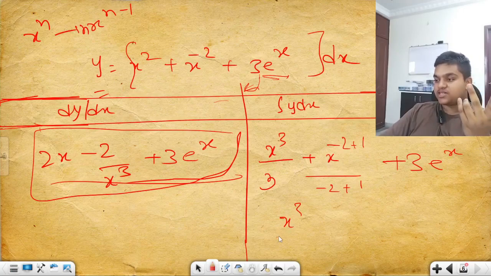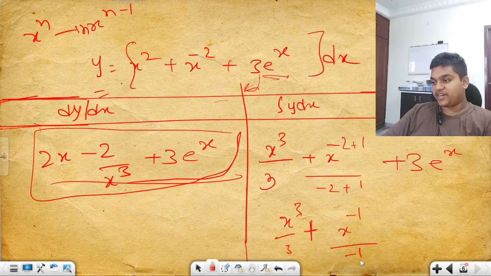So now it becomes x cube by 3 plus, now it is minus 1 on the top and minus 1 on the bottom. This minus shifts to the numerator and the other comes to the denominator.